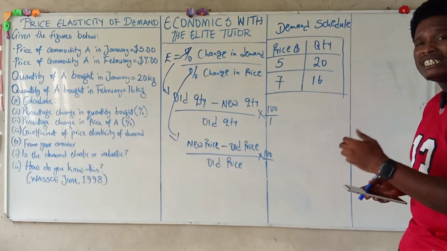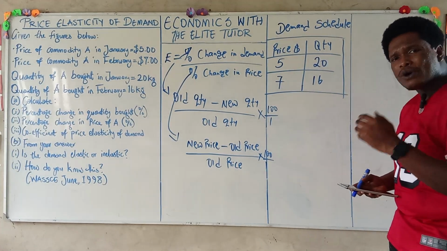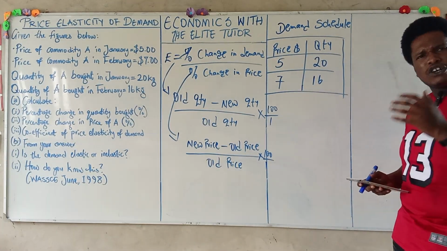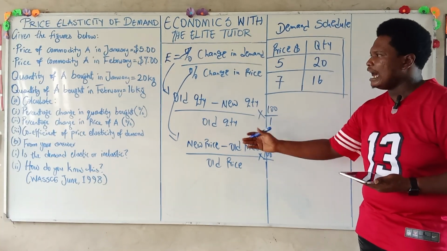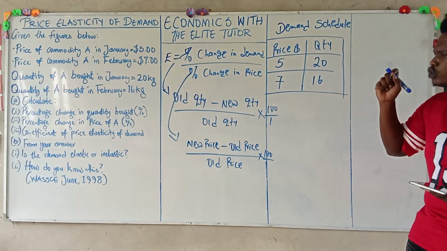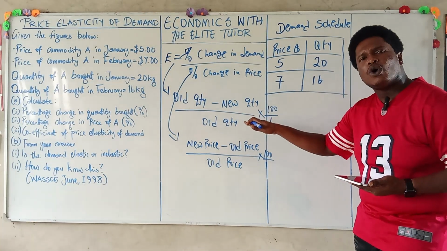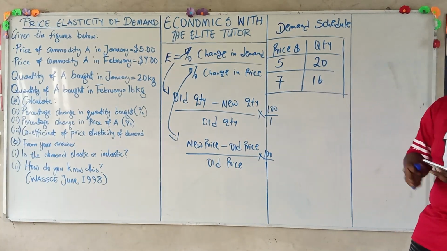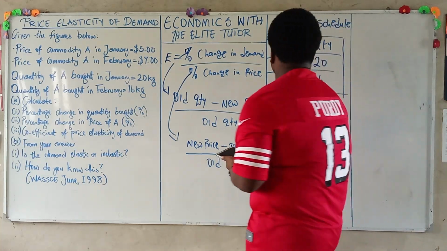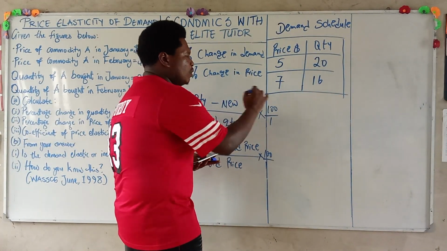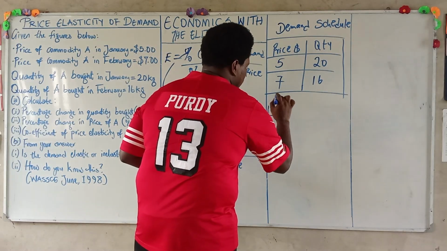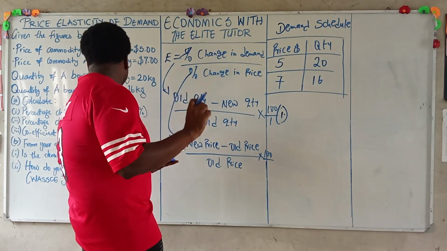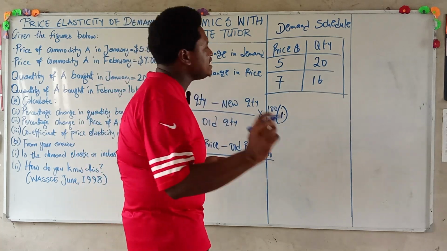Percentage change in quantity bought is the same thing as percentage change in quantity demanded. In order for us to ascertain it, we are going to use the formula I told you earlier: old quantity minus new quantity, divided by old quantity, multiplied by 100. So we want to solve for II1, the percentage change in quantity bought.